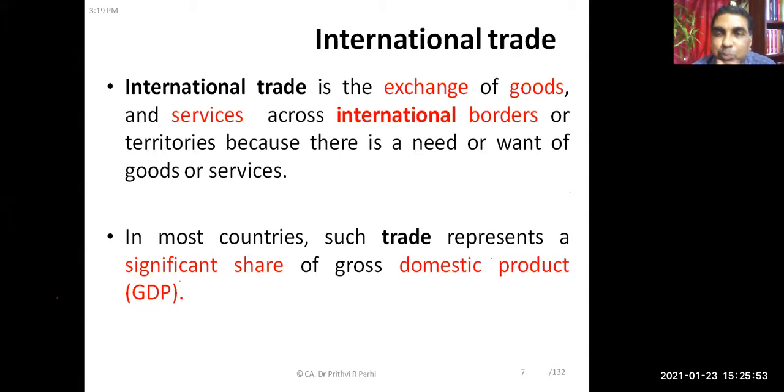Is it not? Exporting services, let us say you are providing insurance services to a foreigner, you are exporting a service. Let us say you are getting a banking service from a foreign country, that is import of services. So goods as well as services, both can be exported, both can be imported. That is referred to as international trade.